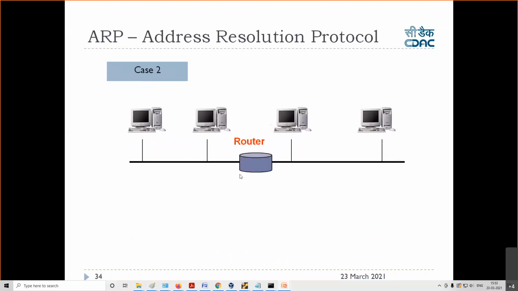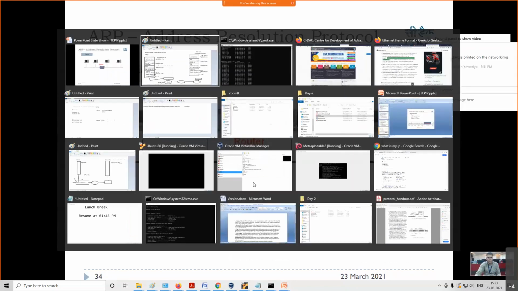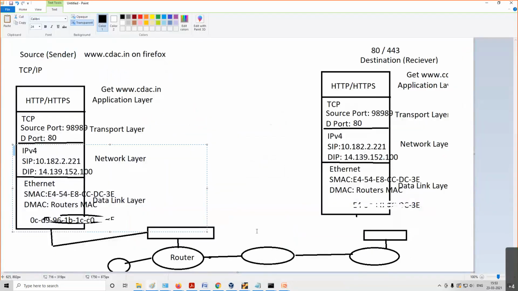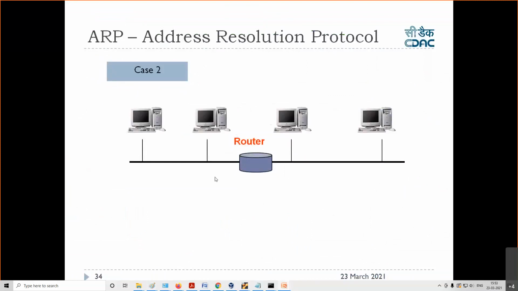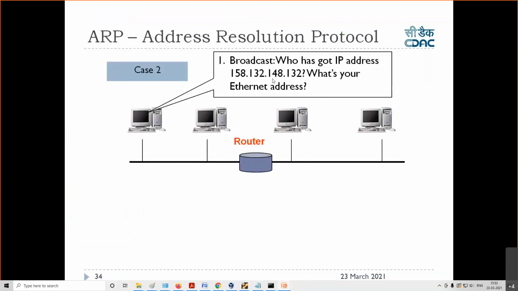So case two: in between, if a router is there, this is the example I have already taken. Again I am asking who has the MAC address of this IP address. Suppose this IP address is not in this LAN.